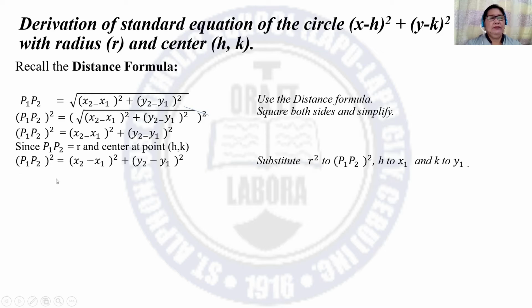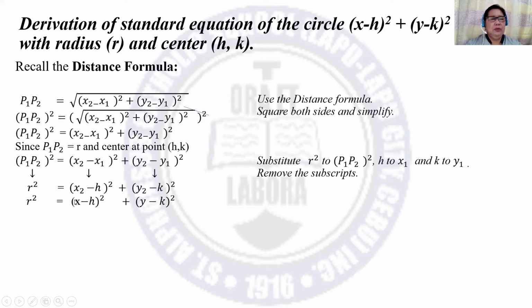So what we have, using this formula, we have to substitute r squared here, x sub 2 minus h here, and y sub 2 minus k here. Then, we have to remove the subscripts. We only have x minus h, then y minus k.